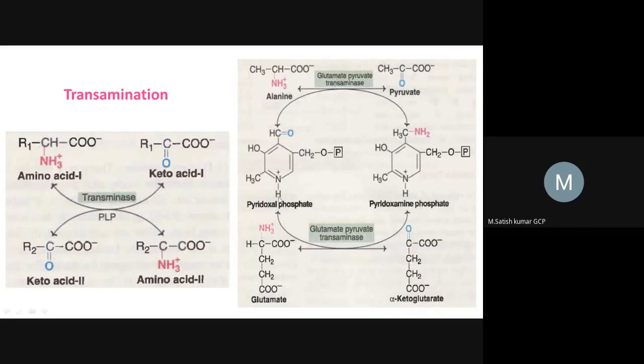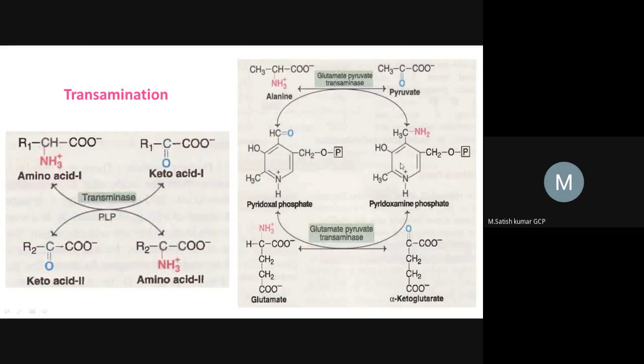So what happened here? Pyridoxal phosphate, PLP, which is a coenzyme derived from vitamin B6, will be helping. What will this pyridoxal phosphate be doing? Here it will be accepting the amine group from the alanine and giving it to alpha ketoglutarate, right?